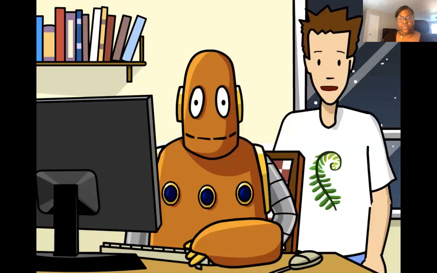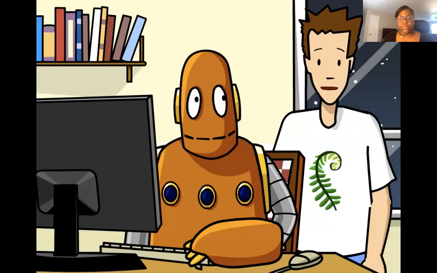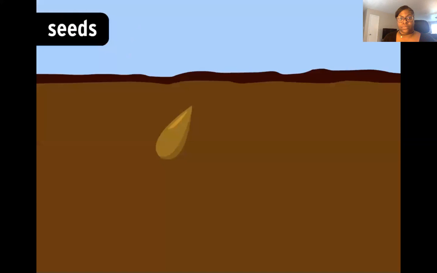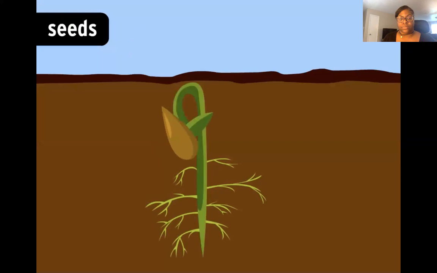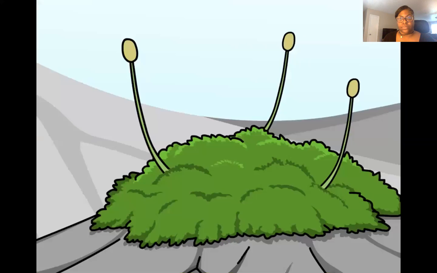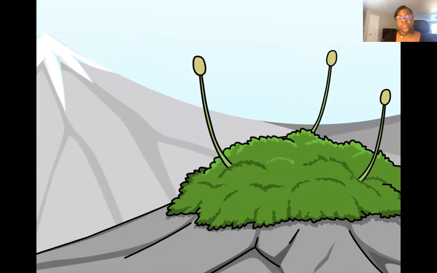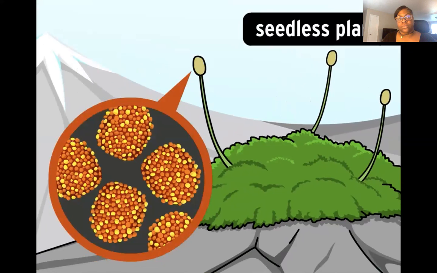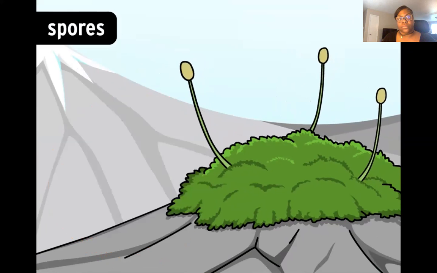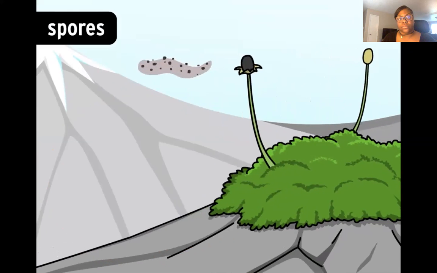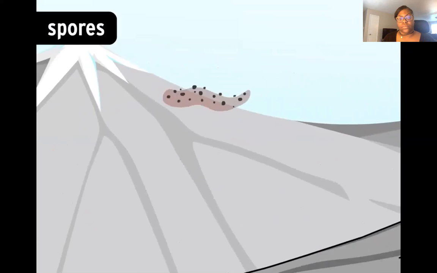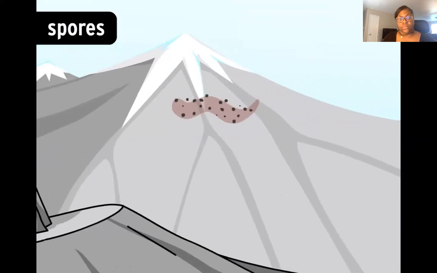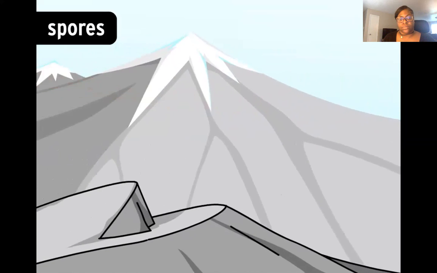Unlike most plants, though, mosses and ferns don't reproduce with seeds. Those are basically tiny, undeveloped plants in a protective coating. Instead of seeds, mosses, ferns, and other seedless plants use special reproductive cells called spores. Spores are so tiny that when a mature plant releases them into the air, the wind can easily disperse them over great distances. And if a spore lands somewhere with the right conditions, it can grow into a whole new plant.